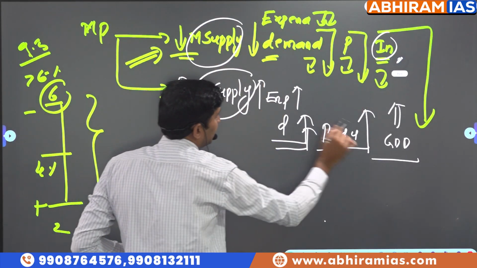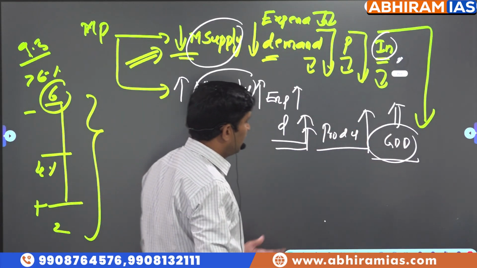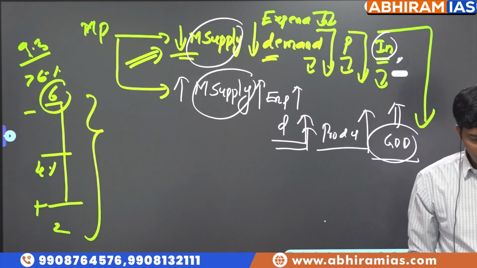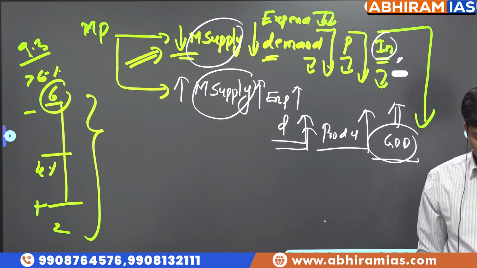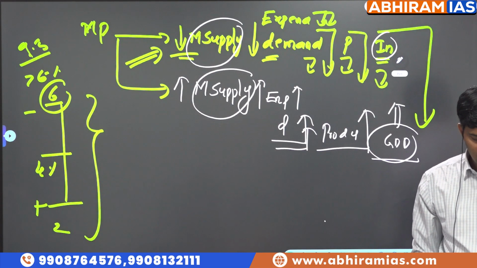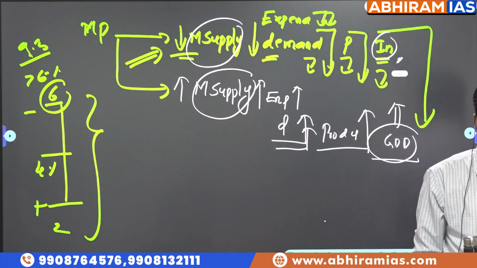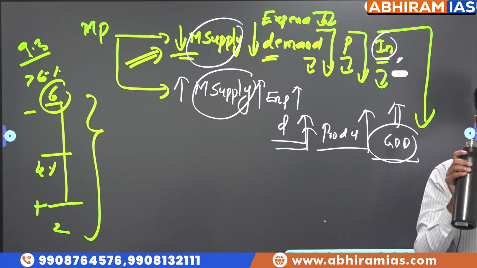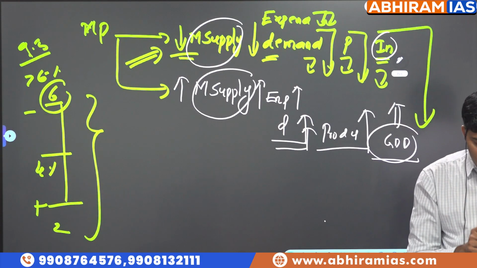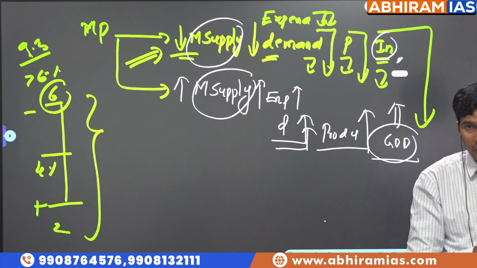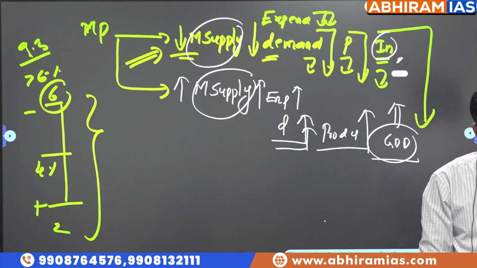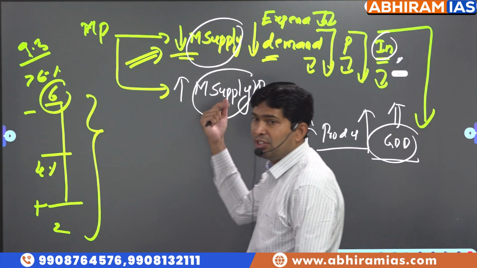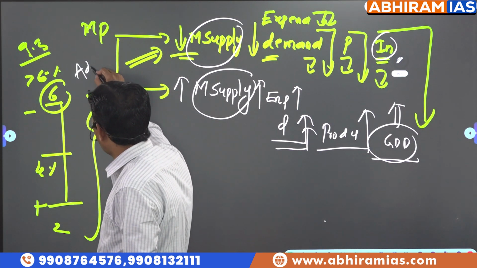See, look at what I am saying. What is the relationship between money supply and demand? Directly proportional or inversely? Yes, directly proportional, because the more the money supply, the more the demand. So what is the objective of monetary policy? Increasing money supply, decreasing money supply. Adjustment of money supply. Why are we saying the word adjustment of money supply? Because sometimes we'll increase money supply, sometimes we'll decrease money supply. That's why adjust money supply.